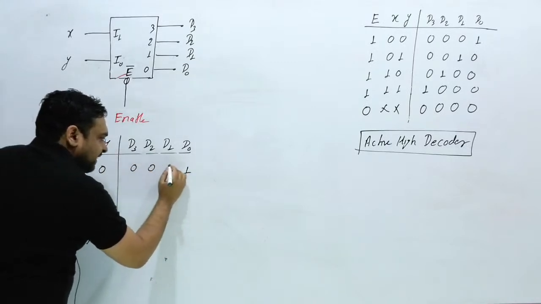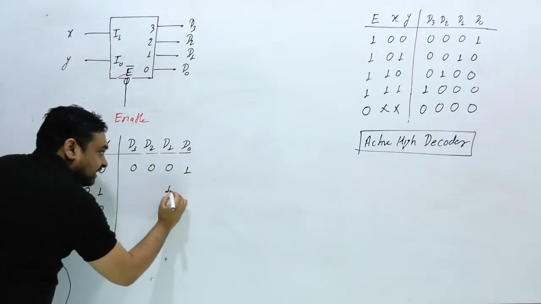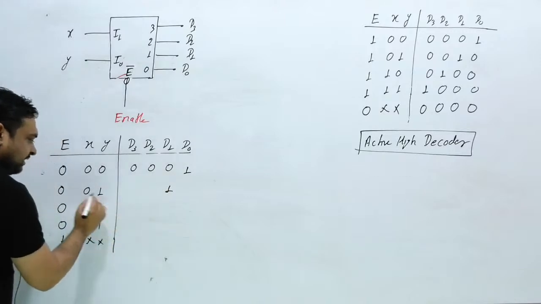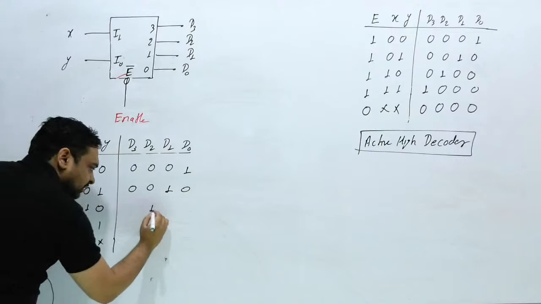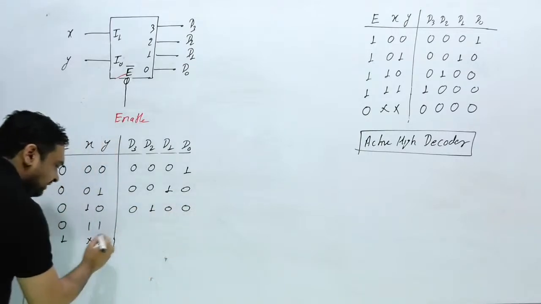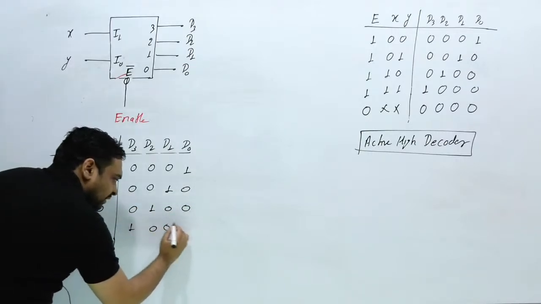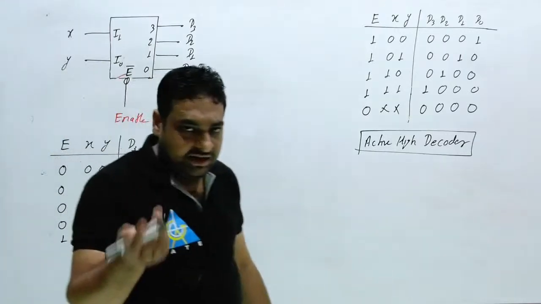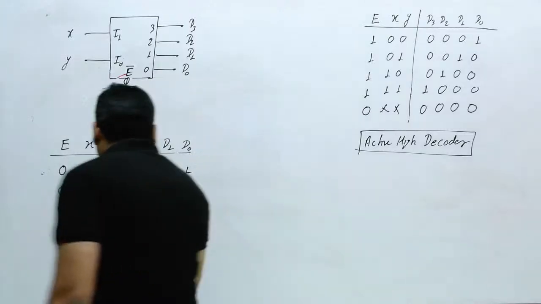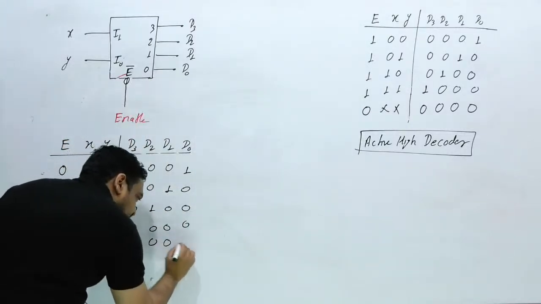For 0, 0, D0 will be on, and for 0, 1, D1 will be on, for 1, 0, D2 will be on, and for 1, 1, D3 will be on, and the remaining will be off. And for the disable case, input can be anything, output will always be 0, 0, 0, 0.